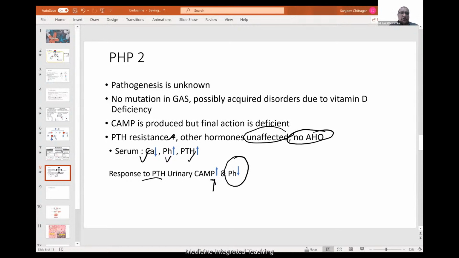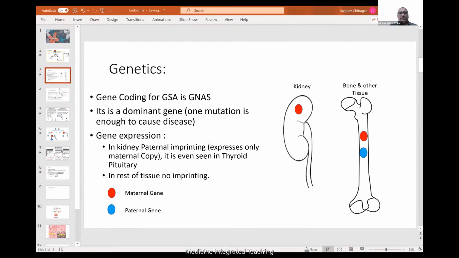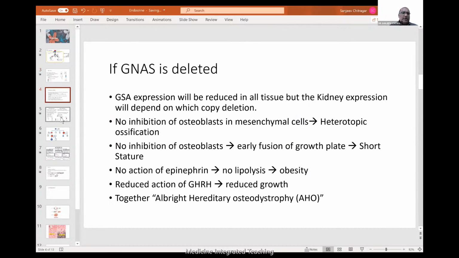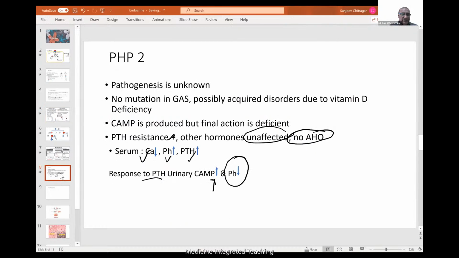So it is not an absolutely normal scenario here, but yes, I've tried to club everything, right from the basic physiology to the genetics and the pathogenesis of all the different types of pseudohypoparathyroidism. I think this should be enough for you to make a clinical diagnosis with all the things that you already have. And I think I'll hand it back over to Dr. Achin now. Sir, to you now.